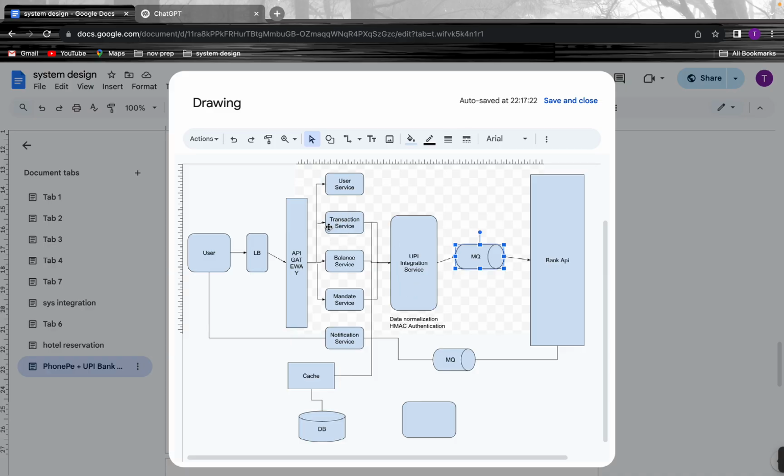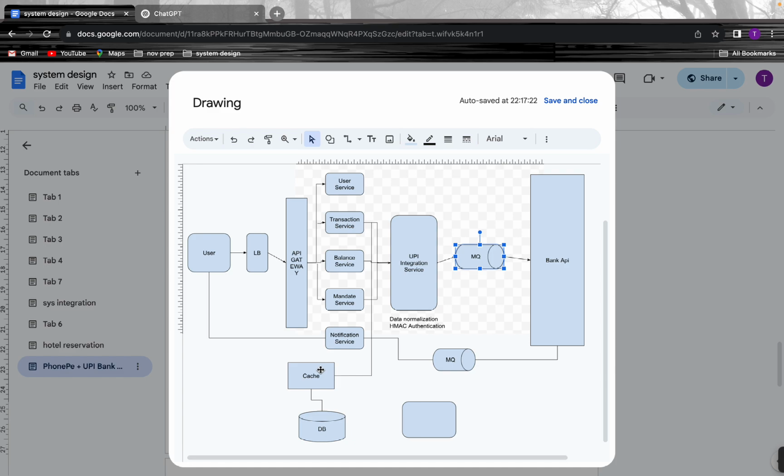So here once it is done, what will be happening is, maybe if it is a pending transaction, it will be put over here. So via webhooks, the bank API will be putting the response status over here, and if it is completed, a notification is sent to the user via the notification service. So we need to store all the transactions that we do over here. So we will be putting it in a cache, and we will be storing it in a DB.